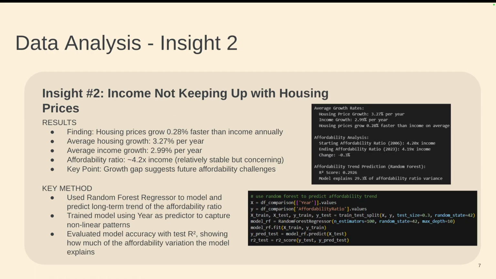So for the second insight, we are looking at the comparison between income and housing prices, and how housing prices are actually growing at a higher rate than income, and that's creating an affordability gap and an increased ratio. And the method that we used for this insight was random forest regressor to predict and use estimators to capture nonlinear patterns. And we also used the r-squared test to determine that the model only represents 29.3% of affordability ratio variance, so most of it is on external economic factors.